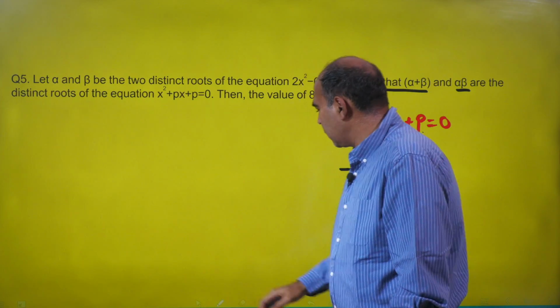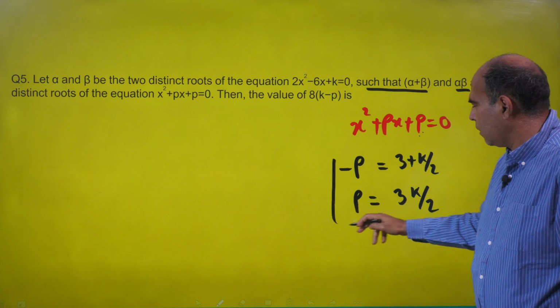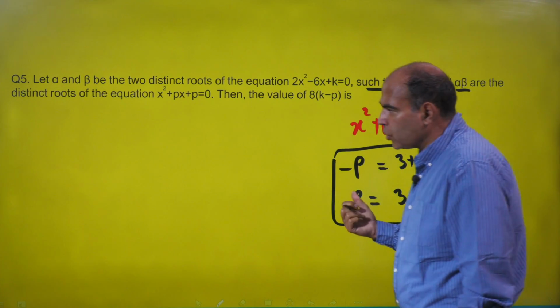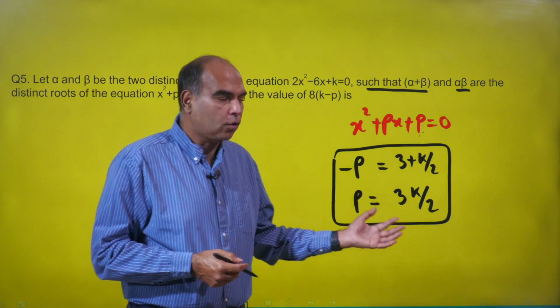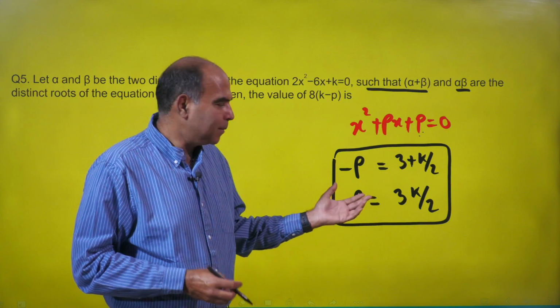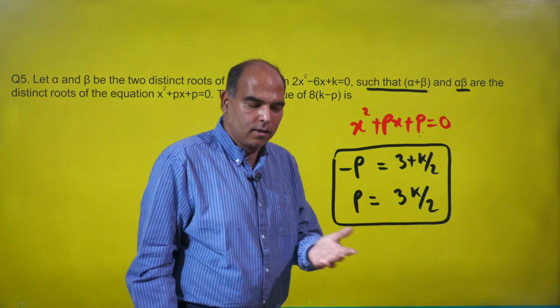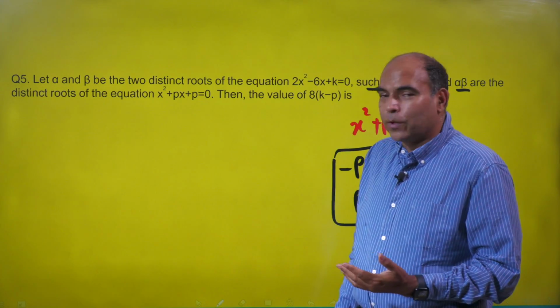So the next part of this, and you're pretty much downhill now, because you should realize that you are in a two equation, two unknown situation, and in any two equation, two unknown situation, you can find both the values. You've got two distinct equations, two unknowns. You can actually solve them. This is basically a class 7 standard process, and you can find the value of p and k, and you need to make sure that you don't make any calculation errors while doing that,